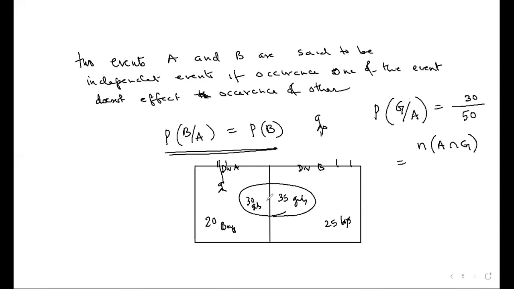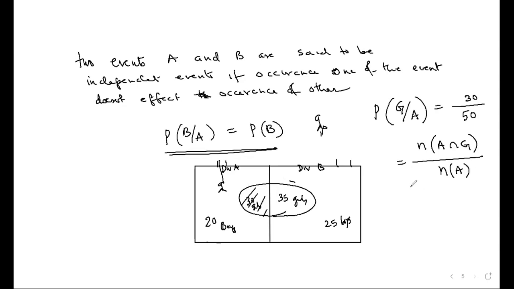Number of elements common between A division and girls: this many students are in A division, girls are this many. Common between them is this region. That divided by the total number of students in A division. Is it clear to you?